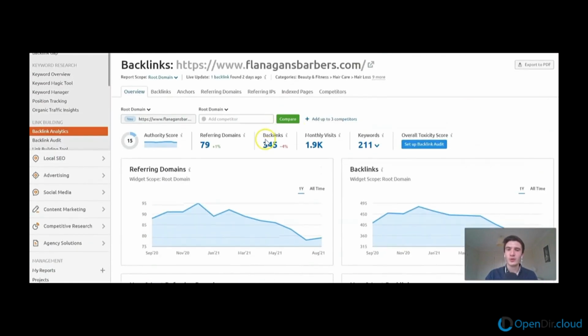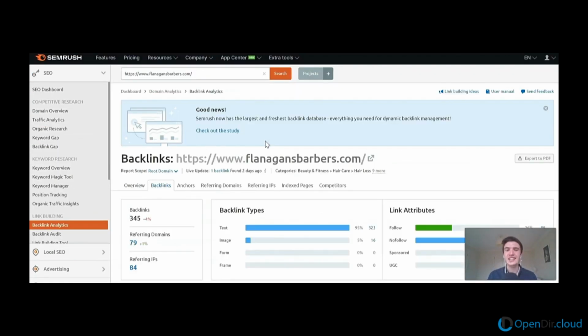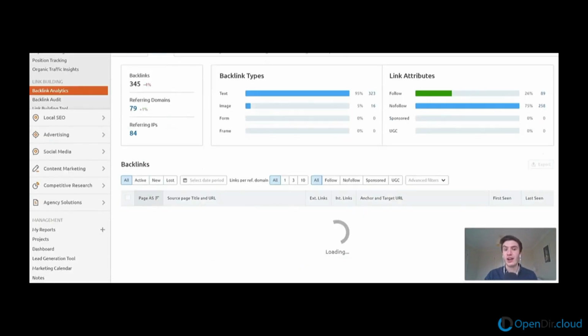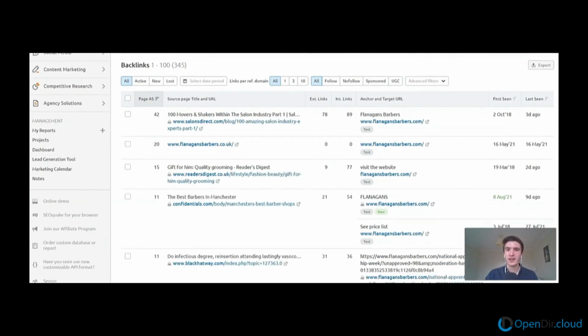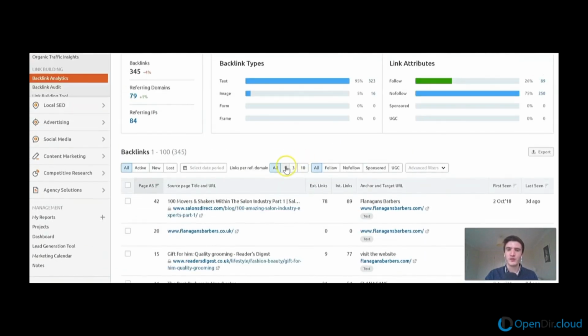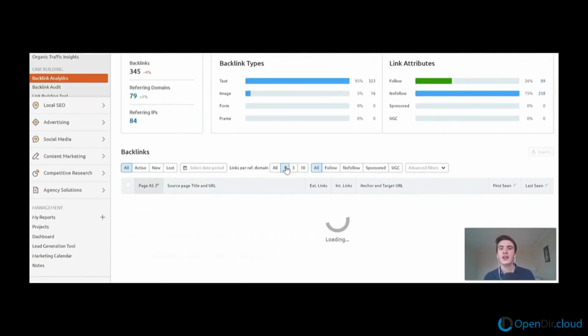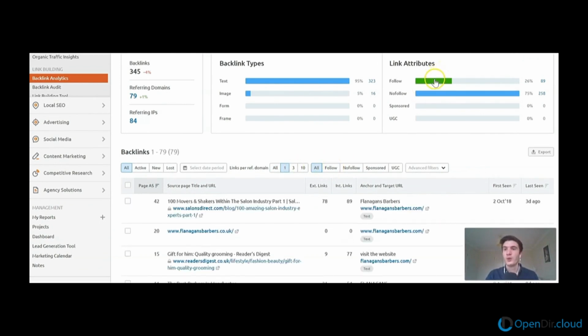If we were to then go in a bit more detail, look at these backlinks, just to see what they look like, how good they are, do they have a high domain authority, that sort of thing. So what I'm going to do is filter, just looking at the referring domains rather than all the links. We're also going to look at just the follow. And just to note up here as well, in terms of those follow links, we can see it's only 26%, so 89 of the total links are follow links. The others are no follow links, 258.